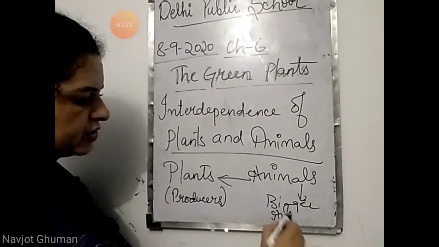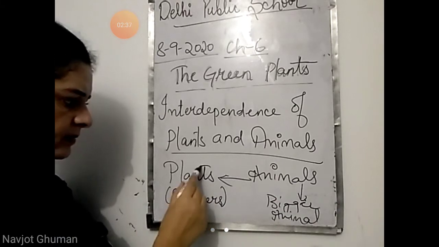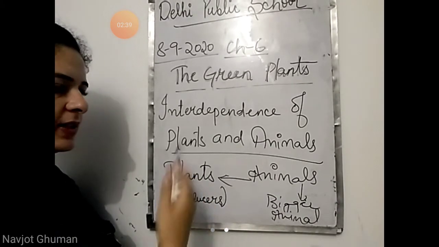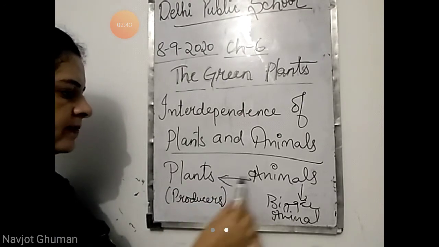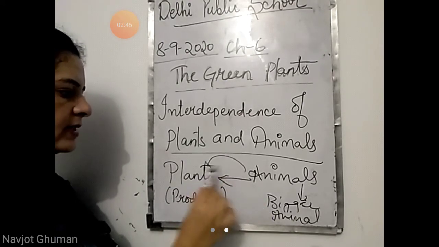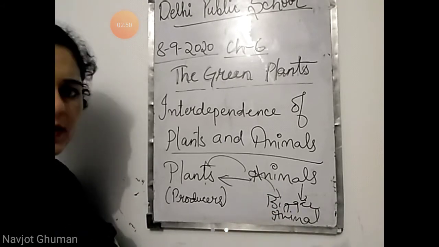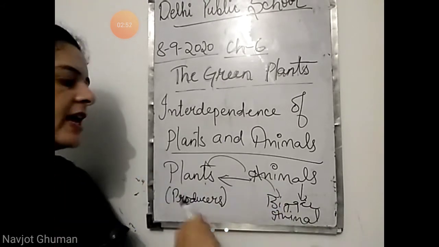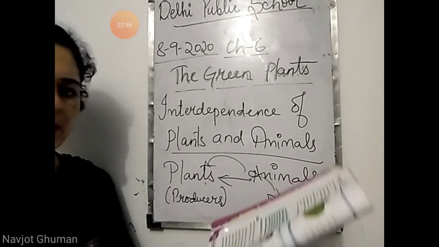So this is a chain that exists in nature. First plants come, they are making their own food, they are not dependent on any other organism. Animals are eating plants, and then the smaller animals are eaten by the other or bigger animals. The chain that exists in nature for obtaining food.